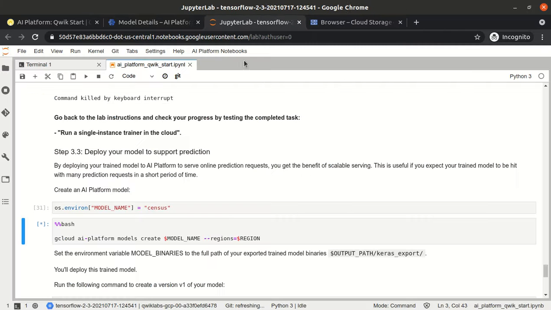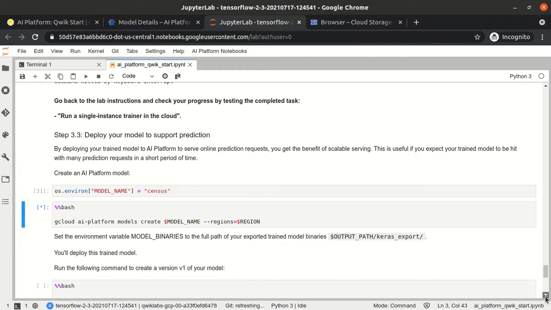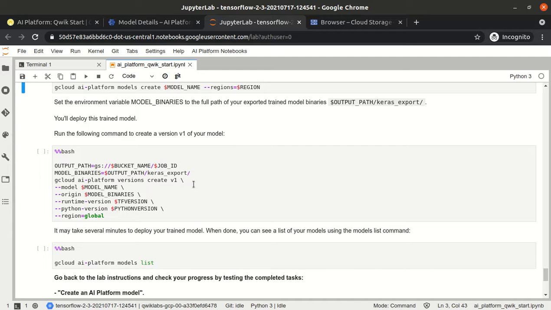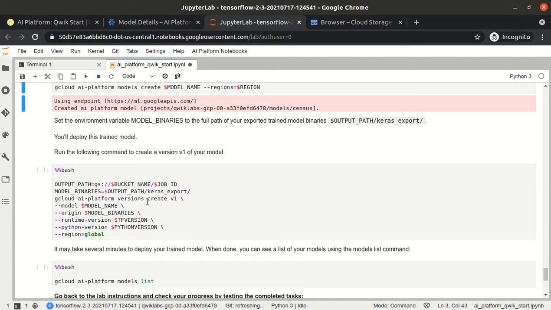As of now we have just created the model with gcloud AI Platform models create, and then we give the model name and the region name. Now we can put the binary and create a version 1. So this is the command, whatever binaries we have created we can put here, like from the output path from Keras export, it will put here.